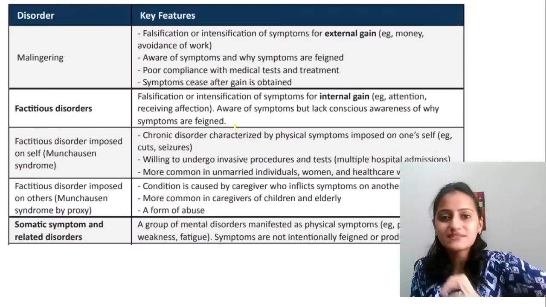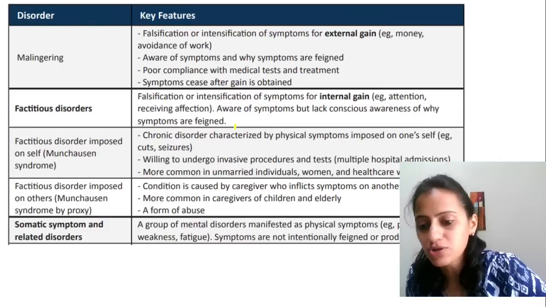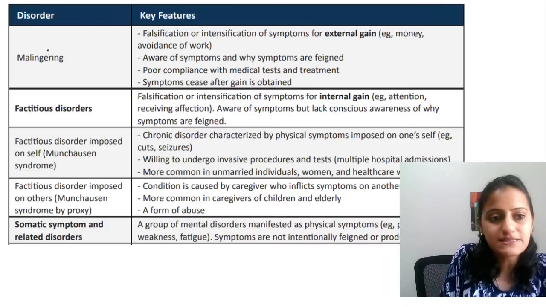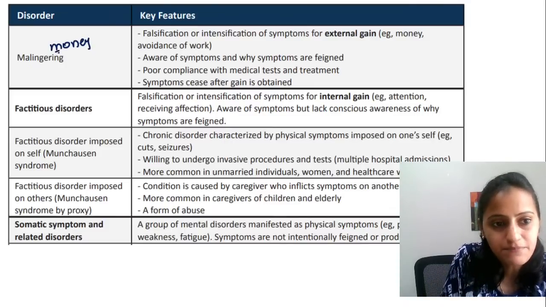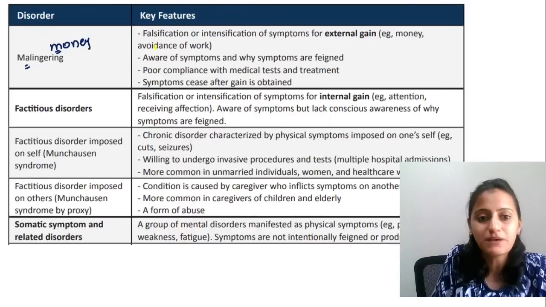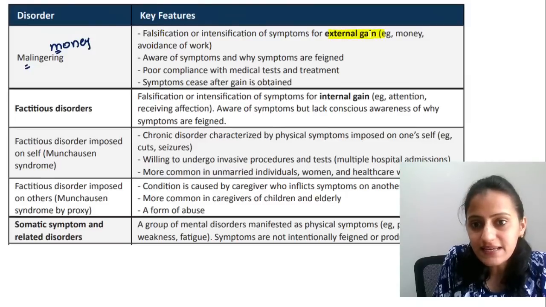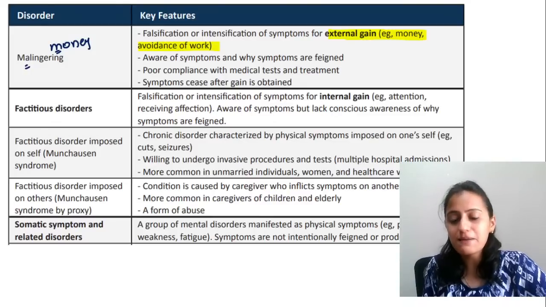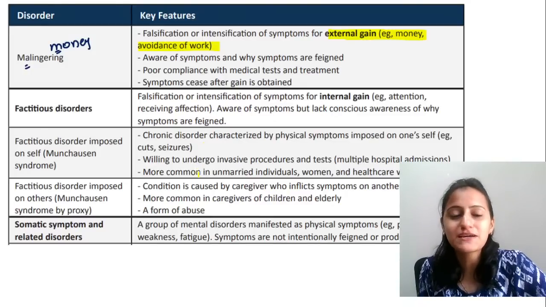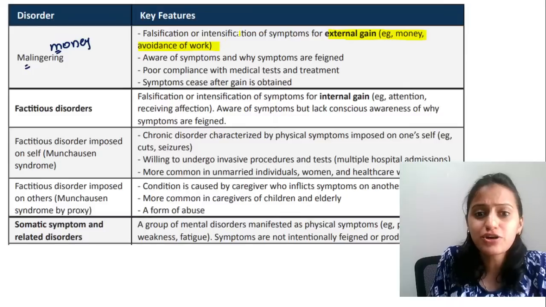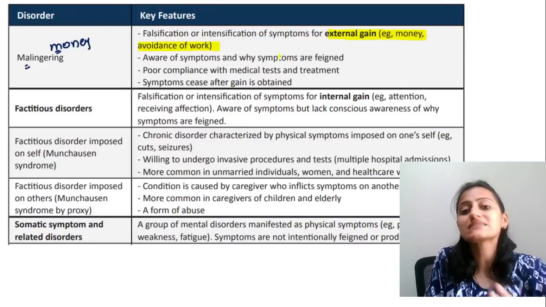So tell me, what is the difference between malingering and factitious? In psychiatry, there are some key words that you should remember to help you solve the question. Remember that malingering is basically like money. M for M. Patient is doing it to get the money. That is external gain, like money or avoidance of work. For example, taking an off from internship because we have an exam or something like that, that is malingering. So falsification or intensification of symptoms for external gain.